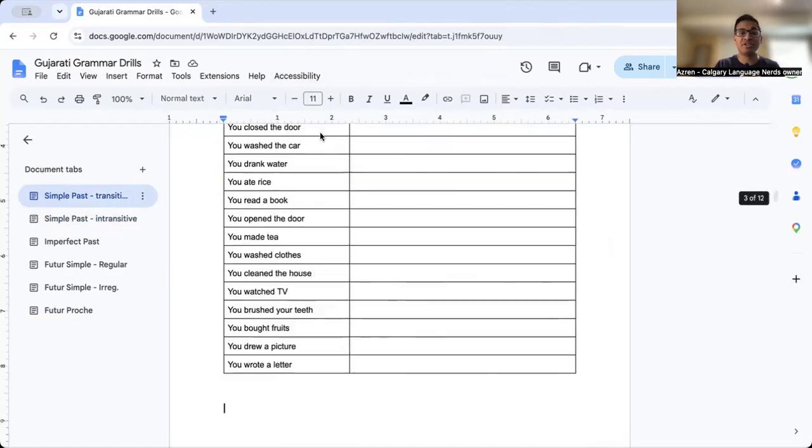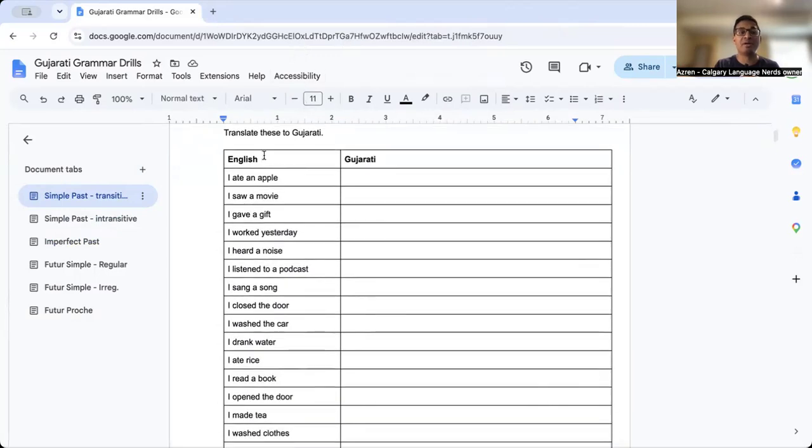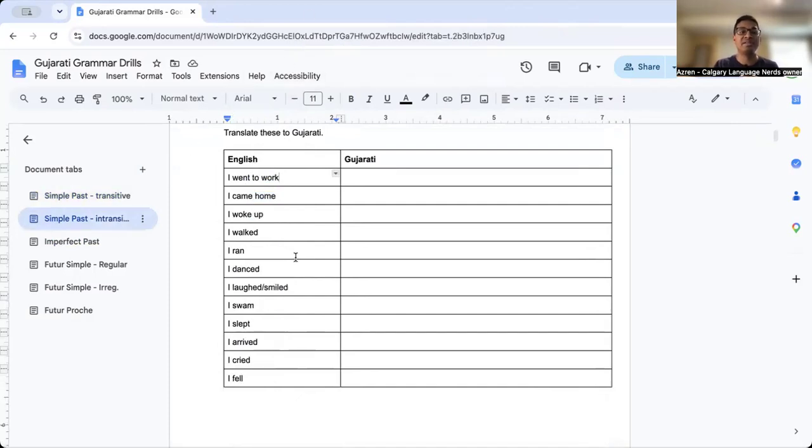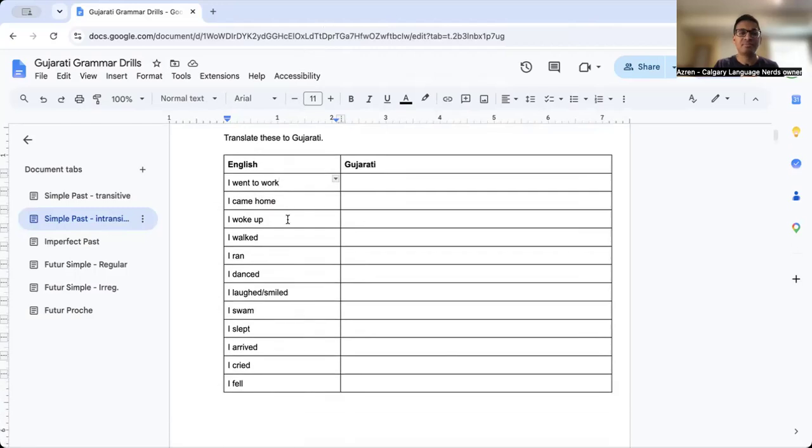If we look at the other ones we looked at in yesterday's lesson, you'll notice there's always a noun. I ate an apple. Apple is a noun. I saw a movie. A movie is a noun. I gave a gift. A gift is a noun. In these intransitive ones here, there's no real noun. If there is a noun, it's because you went to somewhere. I went to work. I came to my home, right? And that's a little bit different. It's just this separate category.